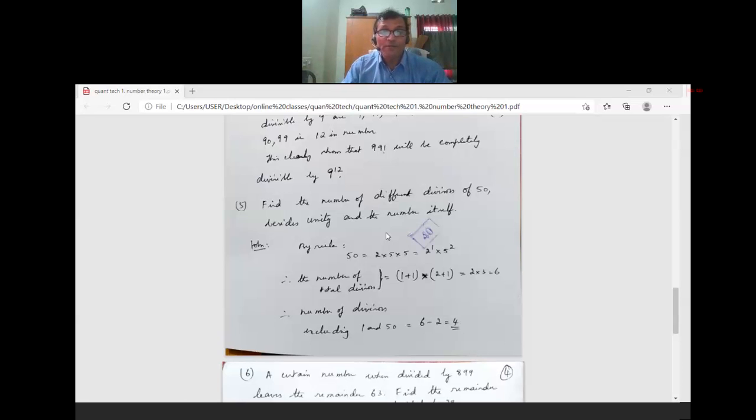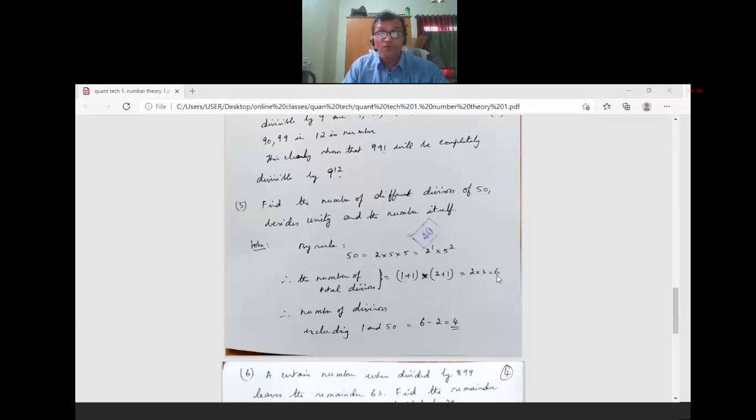So 50 can be written as 2 into 5 into 5, that is 2 power 1 into 5 power 2. So the number of total divisors is what? 1 plus 1 into 2 plus 1, that is 2 into 3, 6. Therefore, there are 6 divisors including 1 and 50.